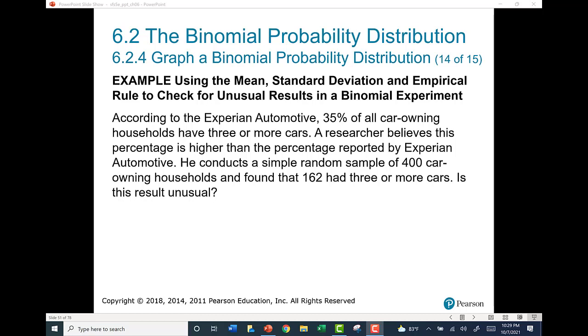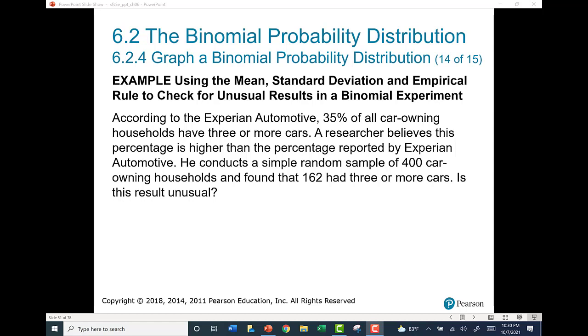Using the mean, standard deviation, and empirical rule to check for an unusual result in a binomial experiment. According to Experian Automotive, 35% of all car-owning households have 3 or more cars. A researcher believes this percentage is higher than the percentage reported by Experian Automotive. He conducts a simple random sample of 400 car-owning households and found that 162 had 3 or more cars.